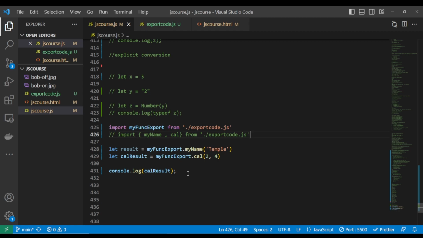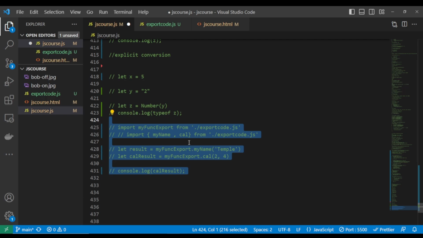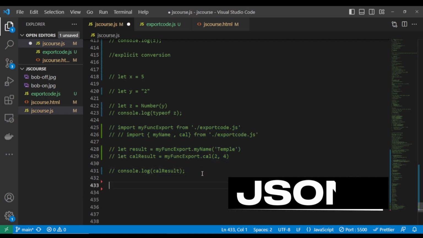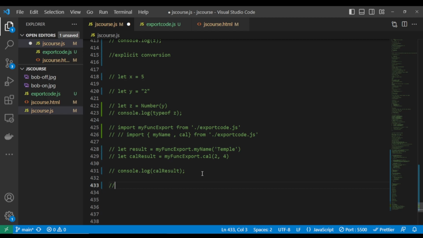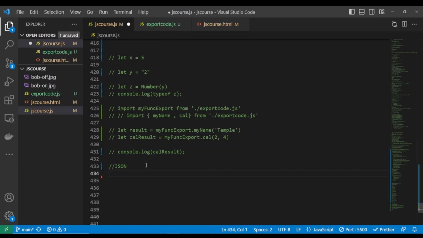Okay, so now I want us to quickly talk about JSON. What is JSON? The JavaScript Object Notation. Let me write JSON: JavaScript Object Notation. So what is this JSON in JavaScript?